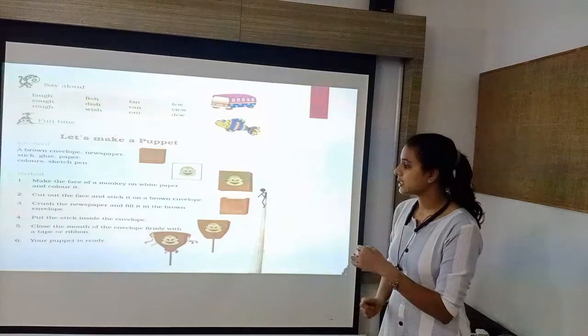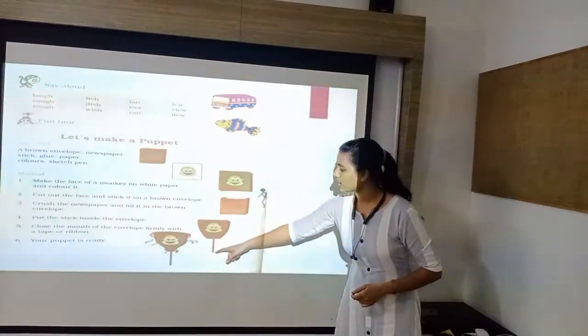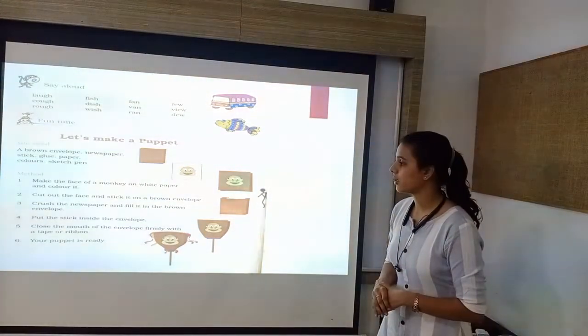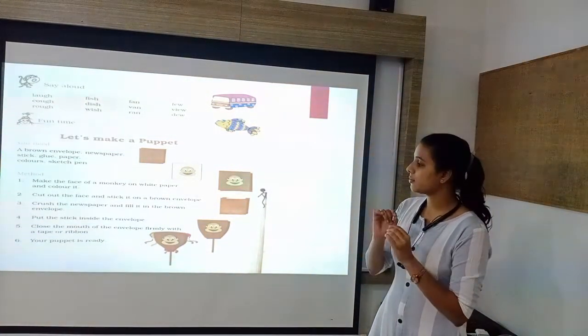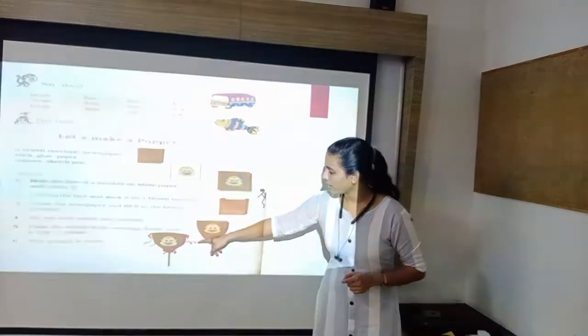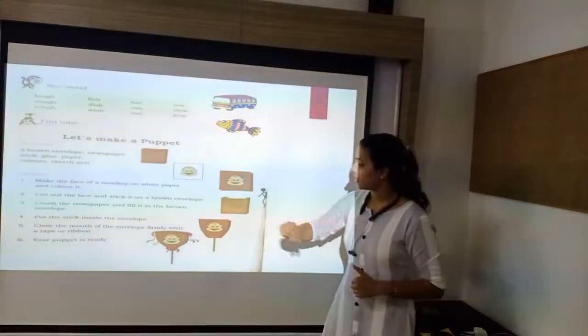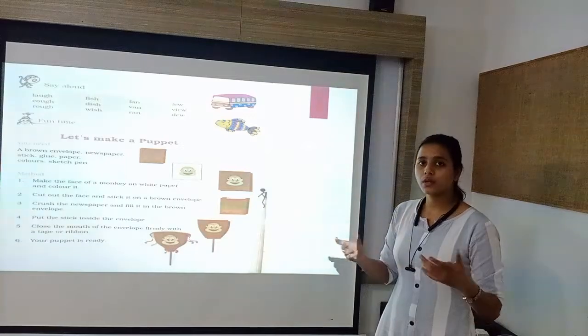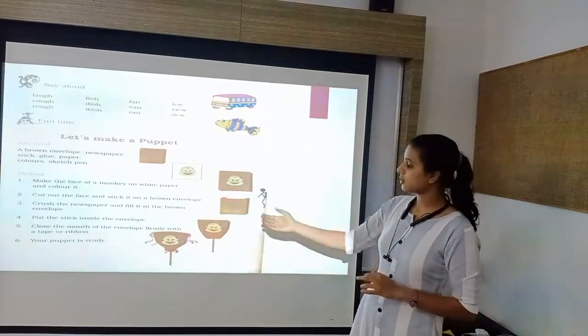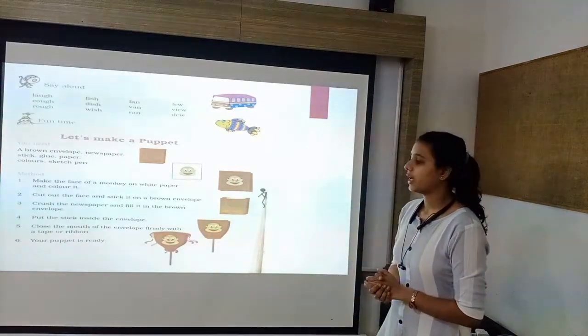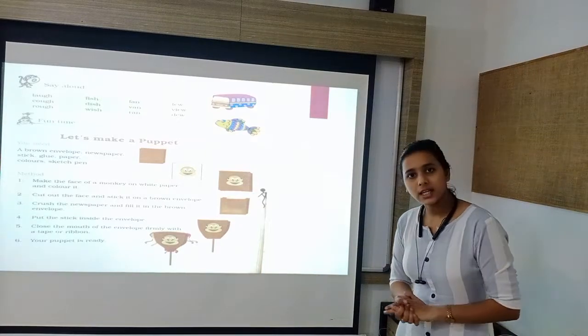Put the stick inside the envelope. Here you can see the stick is put in the envelope, and then close the mouth of the envelope firmly. Here you can see the envelope is closed with the tape, or you can use ribbon. Here ribbons are used. And now your puppet is ready.